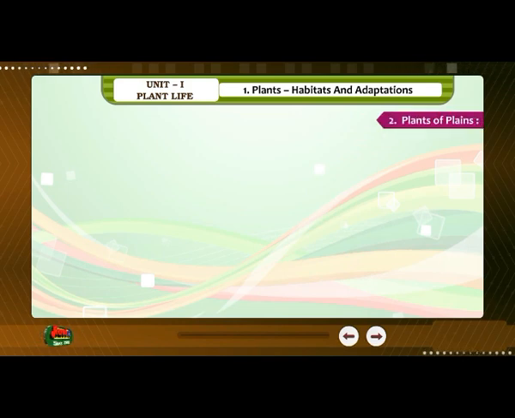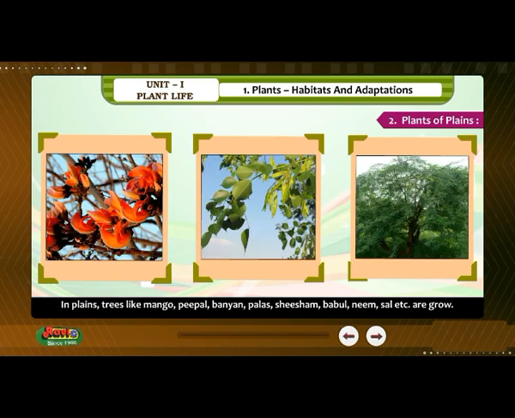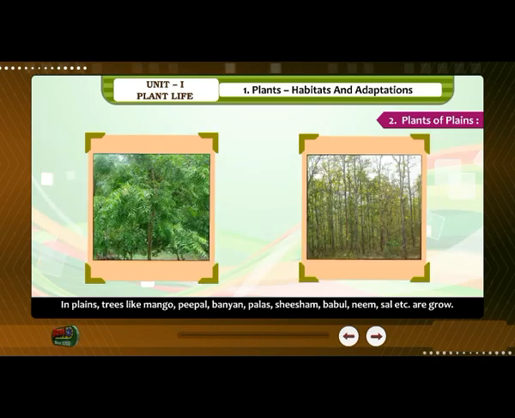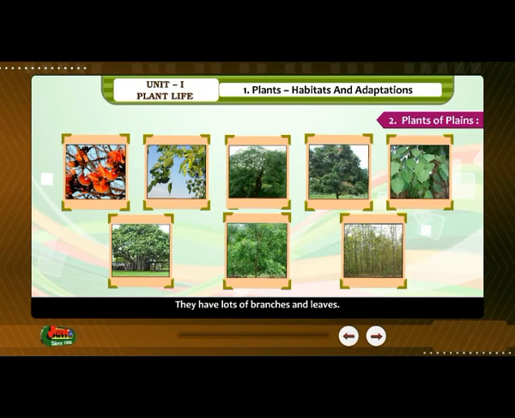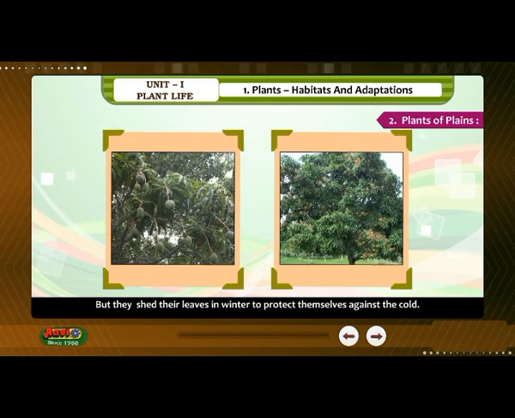2. Plants of plains. In plains, trees like mango, peepal, banyan, palas, sesame, babul, neem, sal, etc. grow. They have lots of branches and leaves. These can bear heat in summer, but they shed their leaves in winter to protect themselves against the cold.